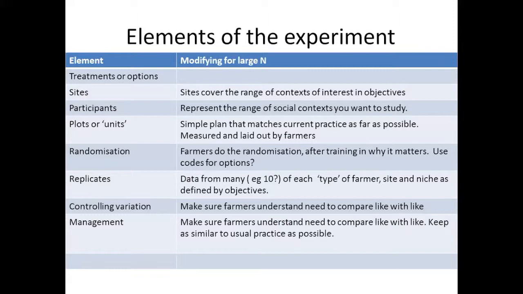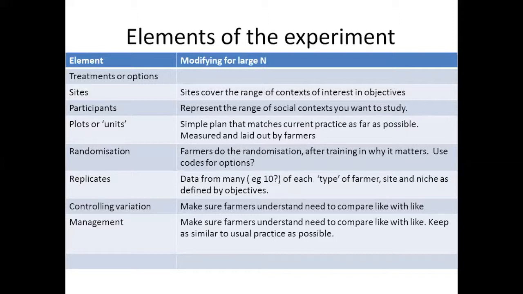We talked last week about the number of farmers that need to be involved in large N trials, and just as a rough guide, I'm saying if you're wanting to compare different contexts, then a minimum of about 10 per context often seems to be about right. There are all sorts of reasons why you might want more, you might want less, but I think that's a reasonable, very rough guide to the numbers that might be involved.